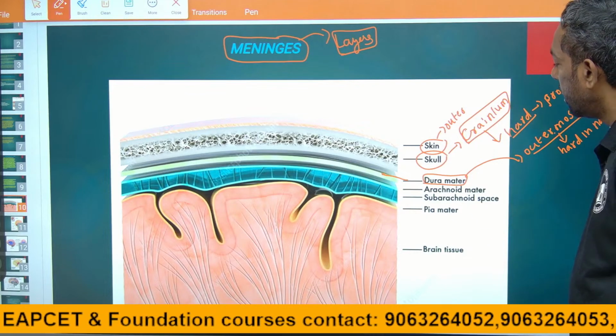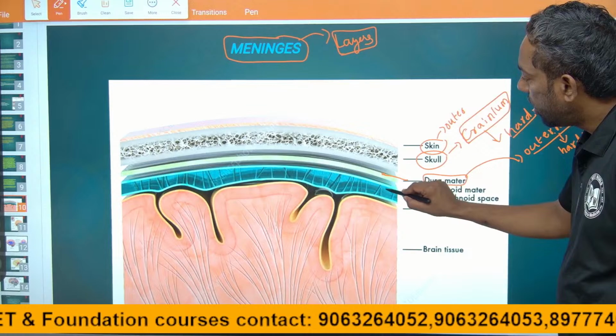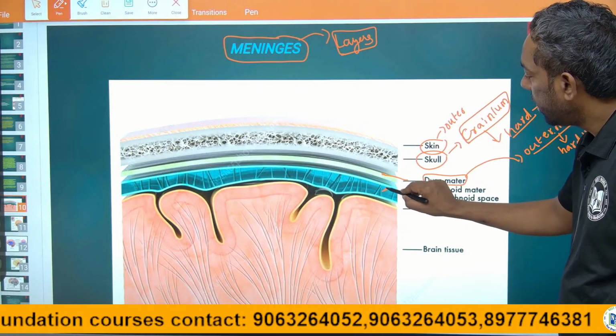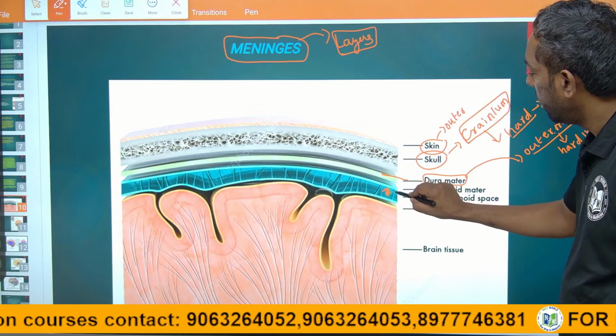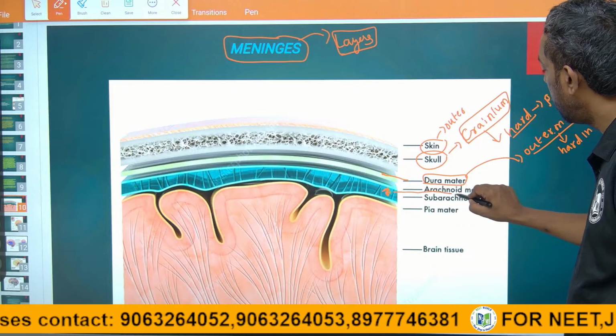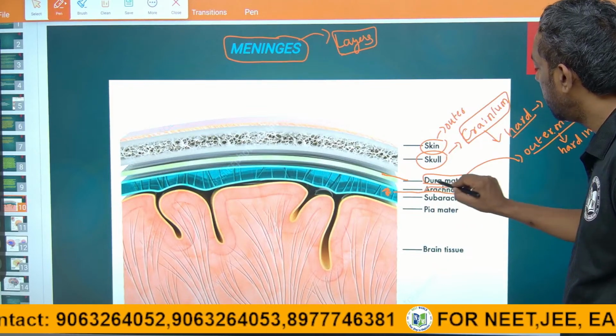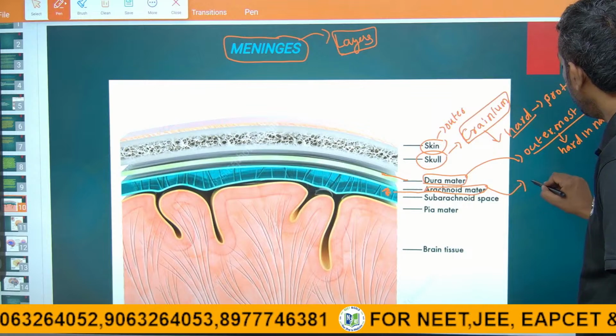And the middle layer, this green-blue color, is the arachnoid layer, arachnoid mater. Arachnoid is the middle layer.